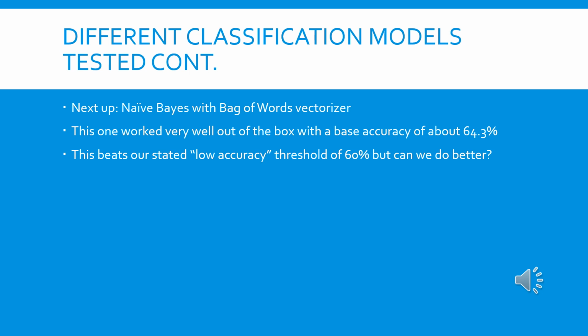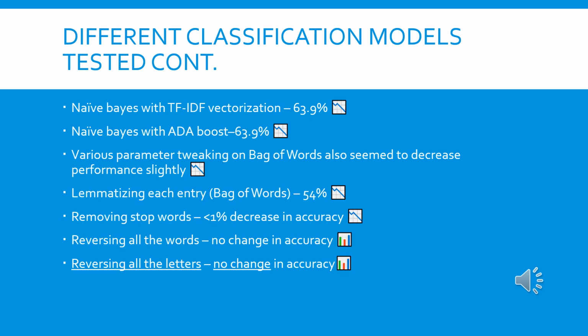It's better than a coin flip, so it's not doing nothing. But we wanted to see if there was anything we could do to get that a little bit higher. It does pass our worst case scenario, low accuracy threshold of 60%, but we're going to explore some different things that we tried in order to make it a little bit more accurate.